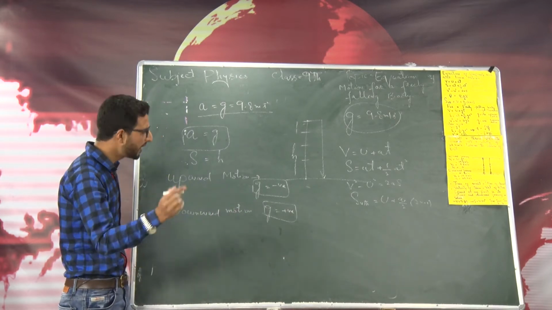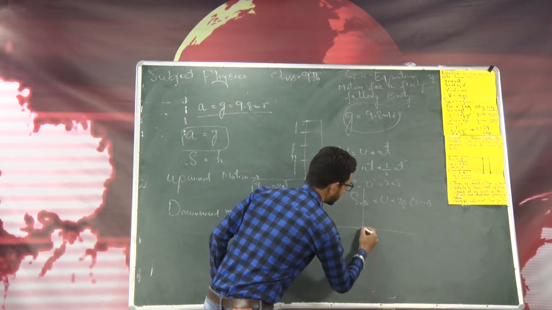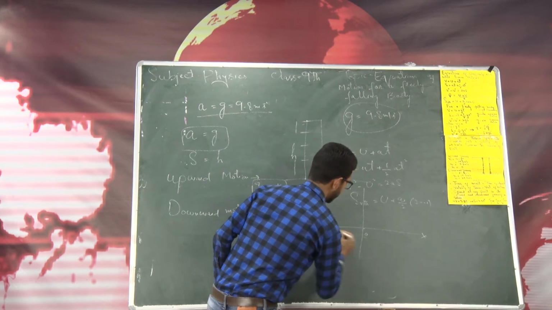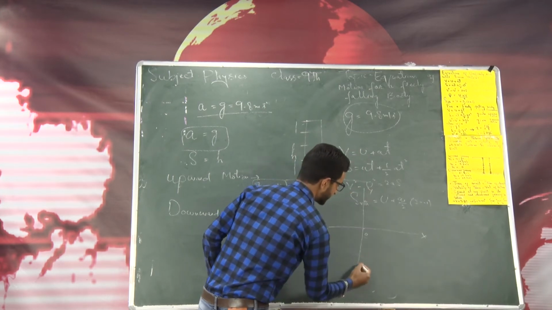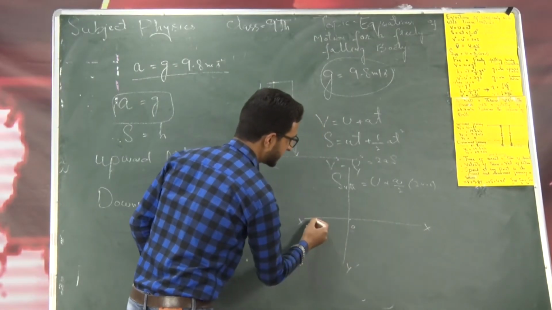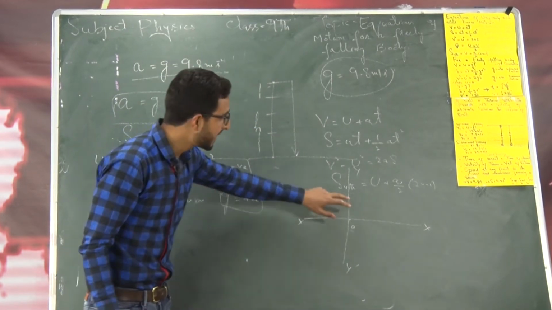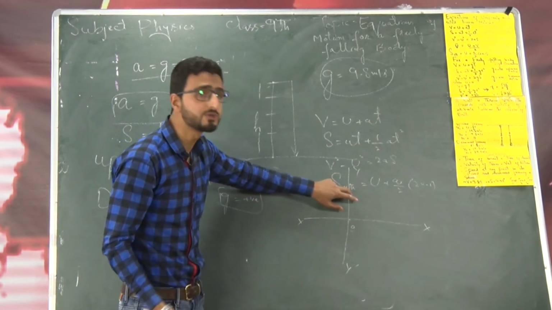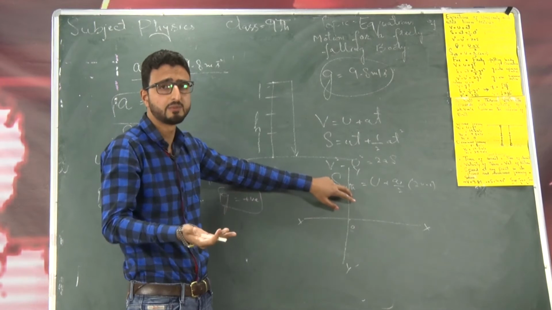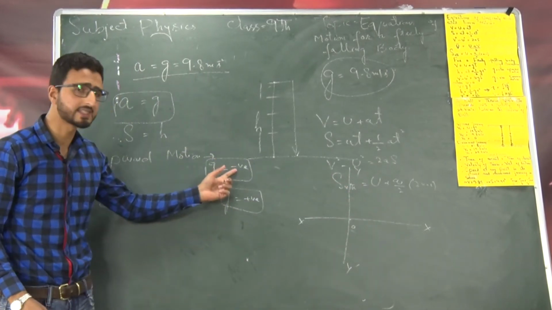Or you can follow one more sign convention like this. If this is the origin of the Cartesian coordinate system, this is the x-axis and this is the y-axis, right? So on this side it is positive, this is negative, above is positive and below is negative. You can take displacement and velocity positive for upward motion and vice versa. For downward motion you have to take them negative. Or you can simply remember this sign convention.